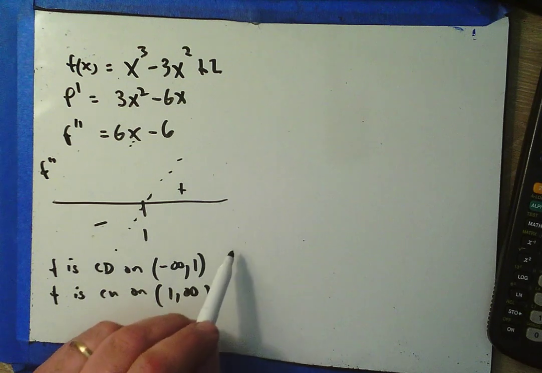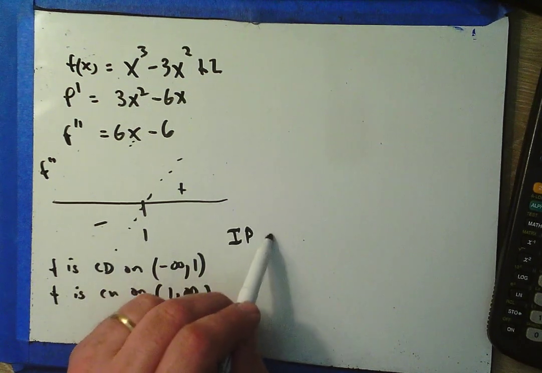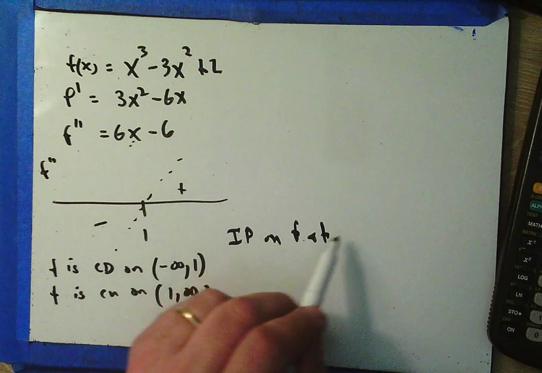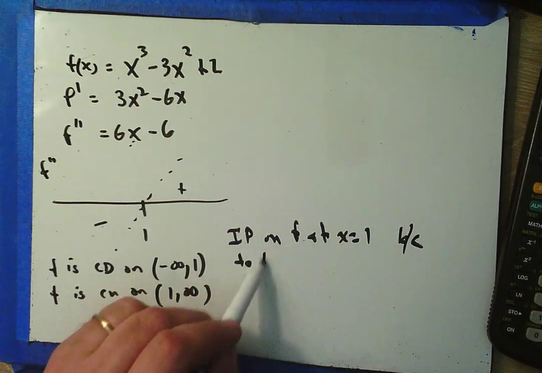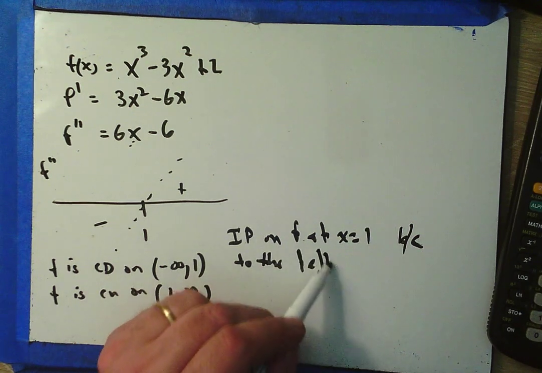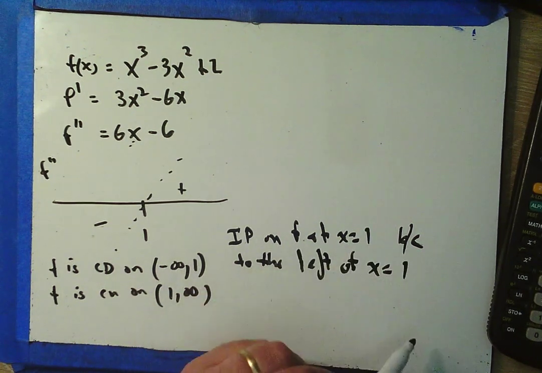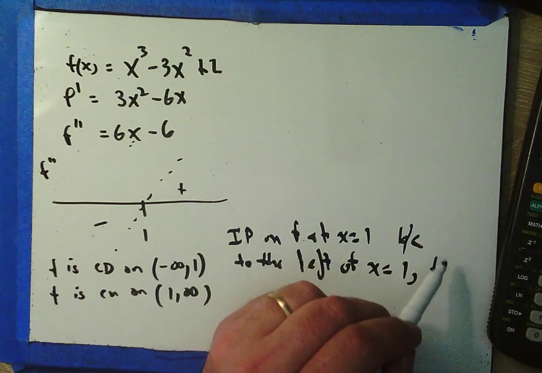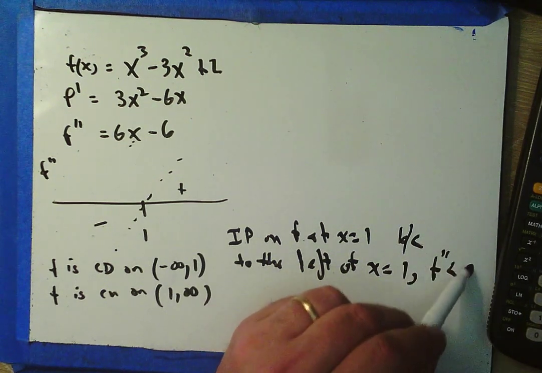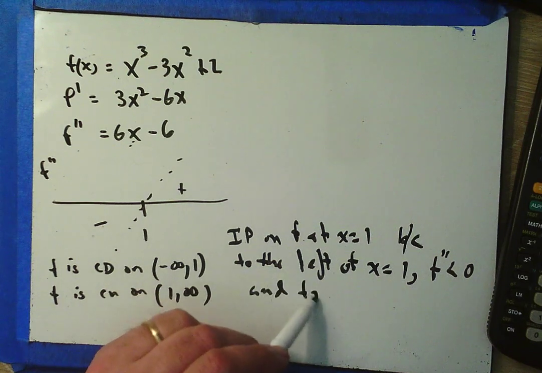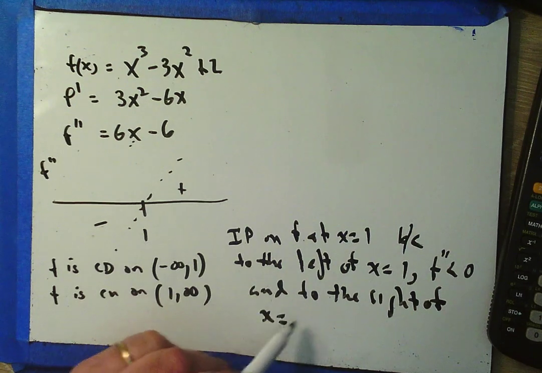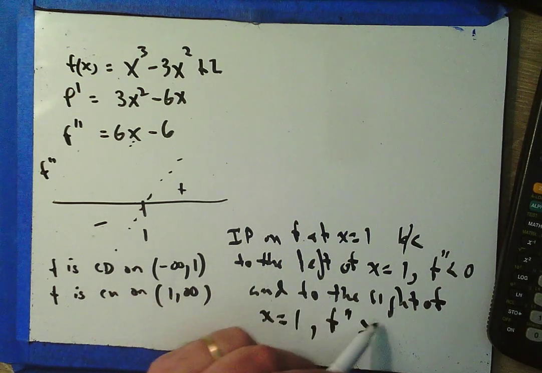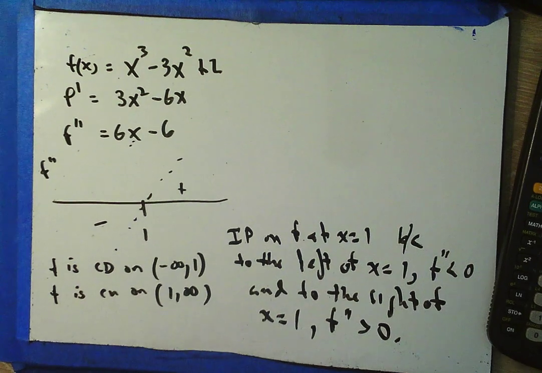We also know there is an inflection point on f at x equals 1 because to the left of x equals 1, f double prime is less than 0, and to the right of x equals 1, f double prime is greater than 0. And that's the way we most often use the second derivative test.